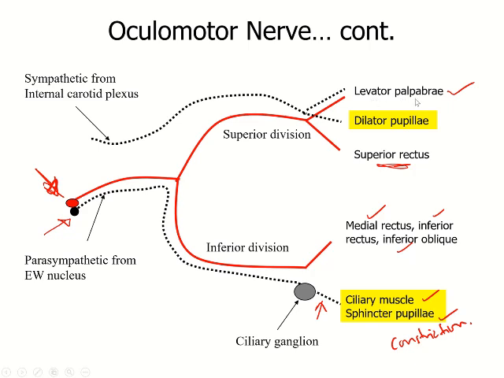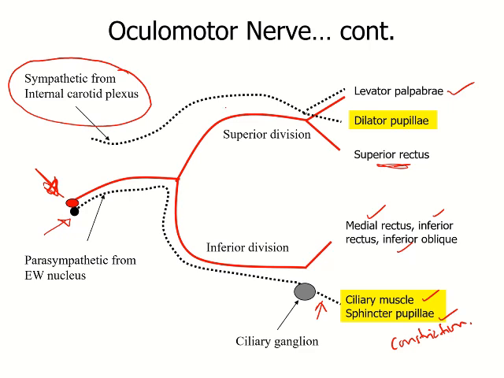Then there is another point, even though it is not directly related to the oculomotor nerve: there is no sympathetic outflow from the brain. You get the sympathetic to the head and the face region from the cervical sympathetic chain coming through the internal carotid plexus. I'll get back to it later.